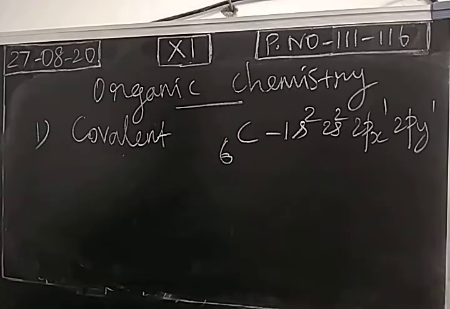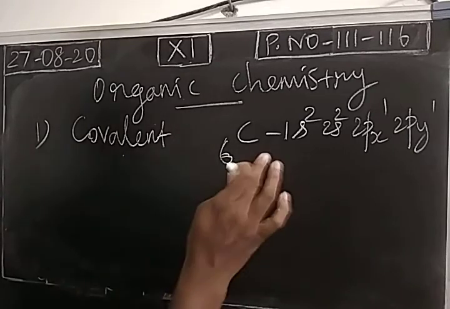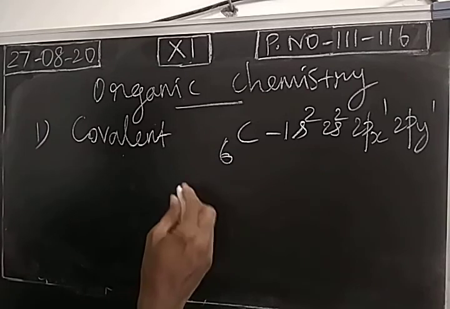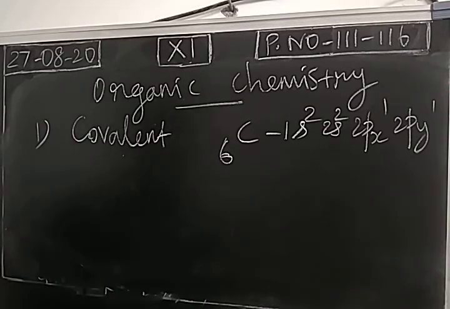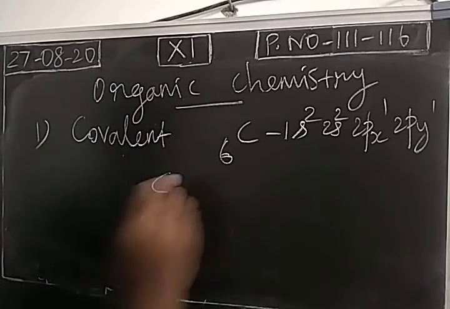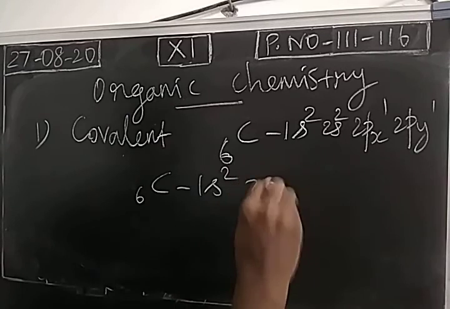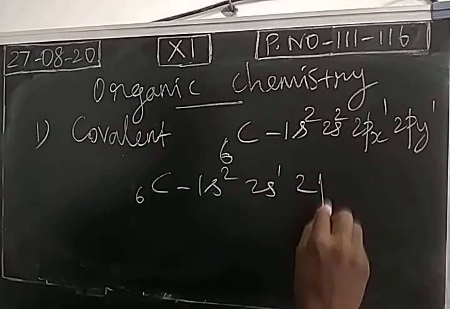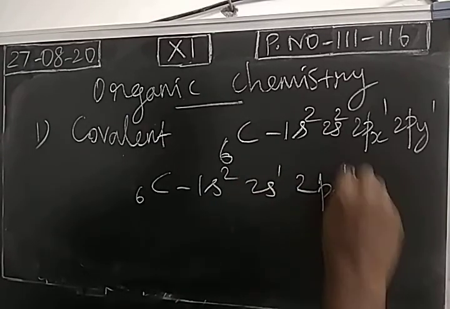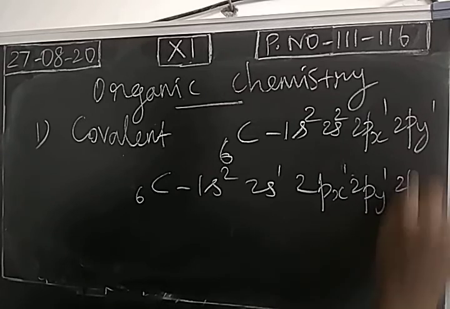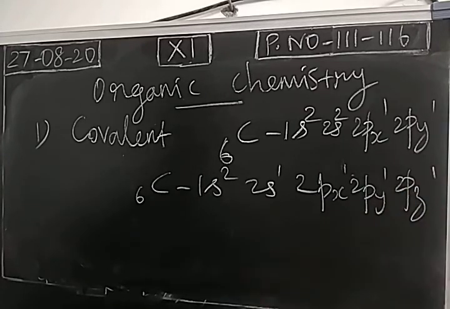So hybridization is possible for carbon also. In the excited state, when other atoms are approaching the carbon, energy will be increased. For the carbon at the excited state, the electronic configuration will become 1s2, 2s1, 2px1, 2py1, 2pz1. One electron has jumped from 2s into 2pz.